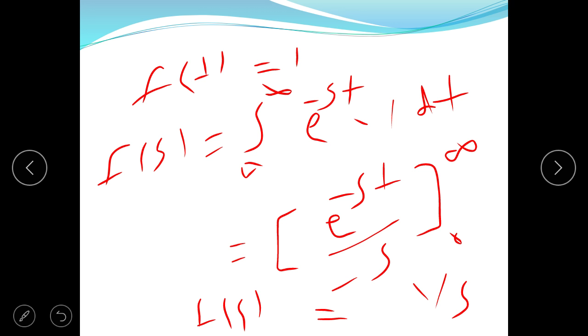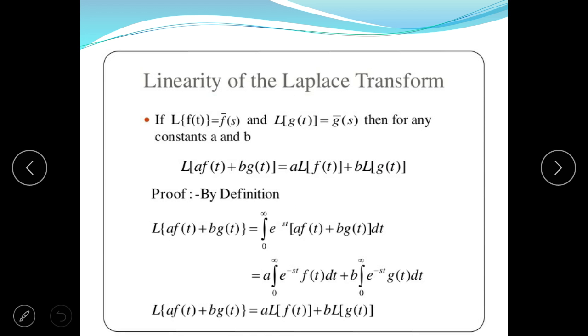Now, linearity of Laplace transform. What is the concept of linearity? The concept of linearity states that if any function is divided into two parts and we take the Laplace transform of each part separately, this should be equal to the Laplace transform of the combined function.